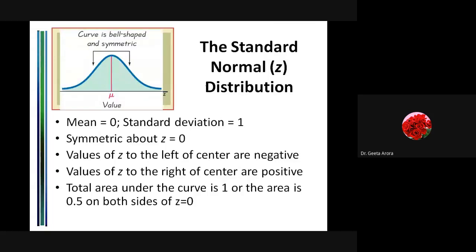And if I change here, it is just shown that the curve is bell shaped and symmetric. So this is a property you have to learn for the normal as well as for the standard normal curve. These properties are same: the area under the curve is 1, the curve is bell shaped and is symmetric with respect to mu or mean, or we can say z. Correct?